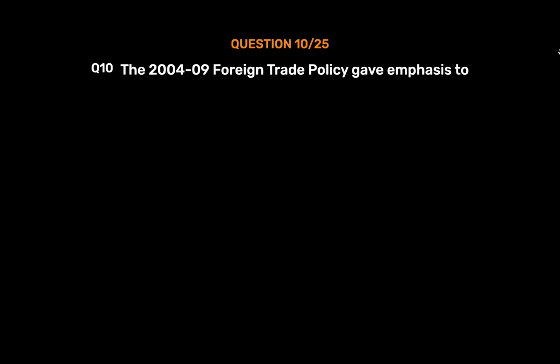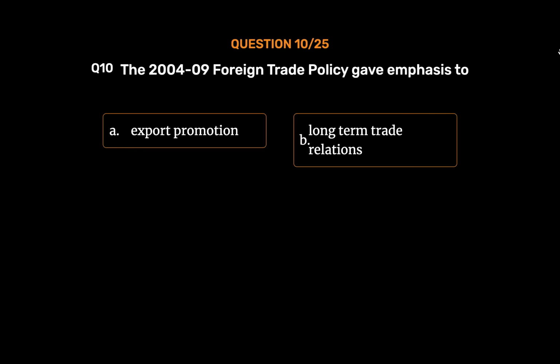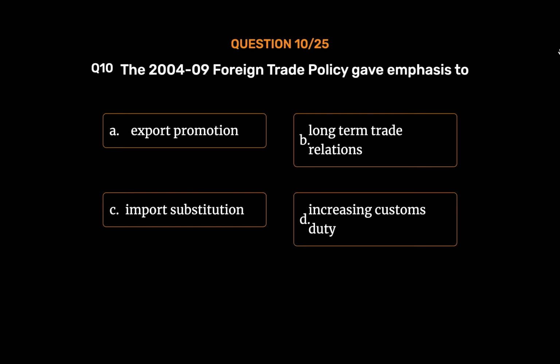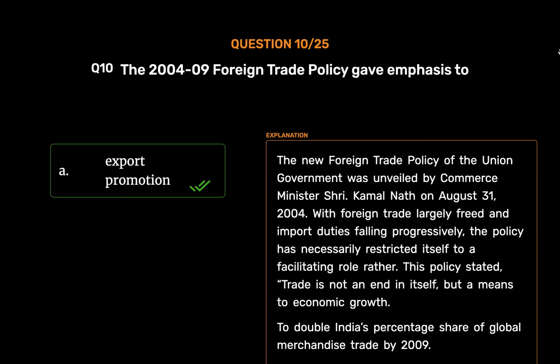The 2004-09 foreign trade policy gave emphasis to Option A, export promotion. Option B, long-term trade relations. Option C, import substitution. Option D, increasing customs duty. The correct answer is Option A, export promotion. The new foreign trade policy of the Union government was unveiled by Commerce Minister Shri Kamal Nath on